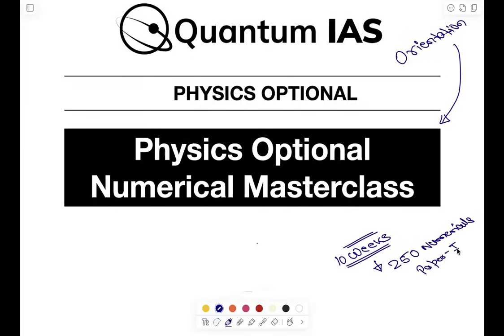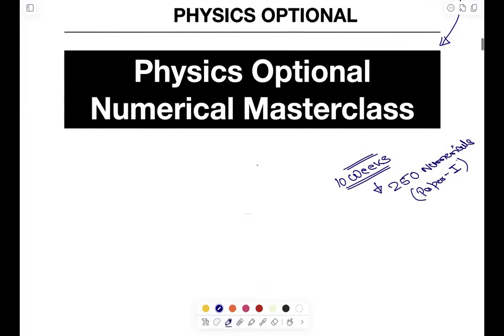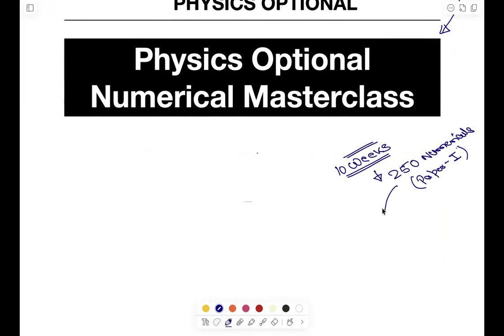As you all know, most of the questions in paper 2 are conventional in nature, and we have to focus more on the numerical aspect in paper 1. Because you're also preparing for the prelims side by side, we are focusing on the paper 1 numericals, right? Now I have intentionally put those numericals between moderate to tough,